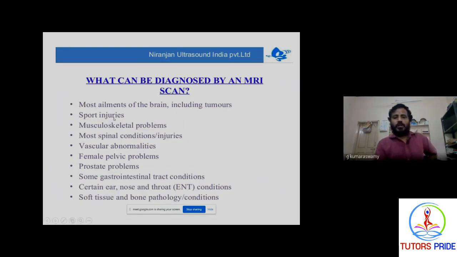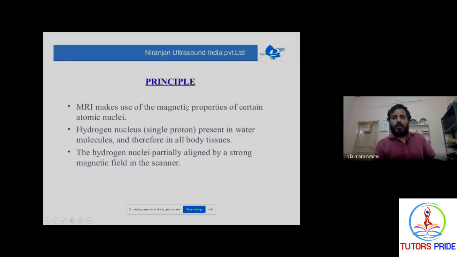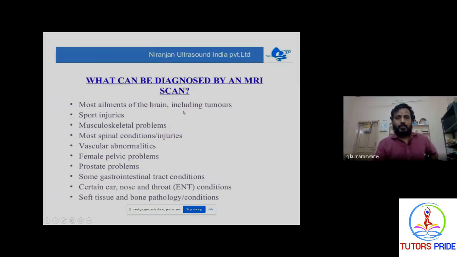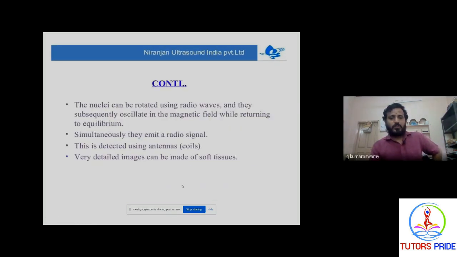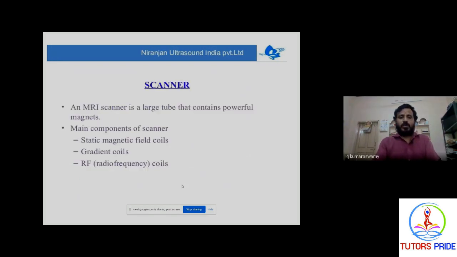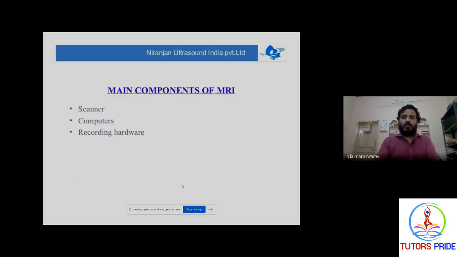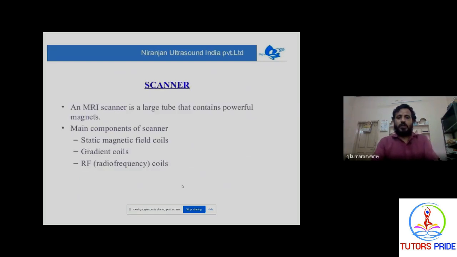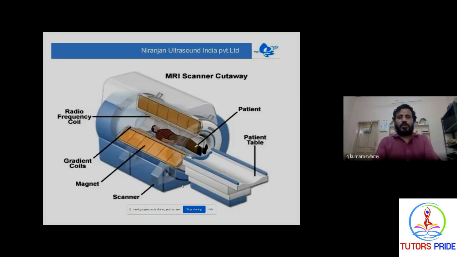MRI is used for the brain, including tumors, sports joints, musculoskeletal problems, most spinal conditions, injured vascular abnormalities, female pelvic problems, prostate problems, and gastrointestinal tract conditions. All these conditions can be understood using NMR spectroscopy. And more recently, a different NMR technique, fMRI, is now on the market. These are the devices, and they work based on the scanner, computer, and radio frequency.